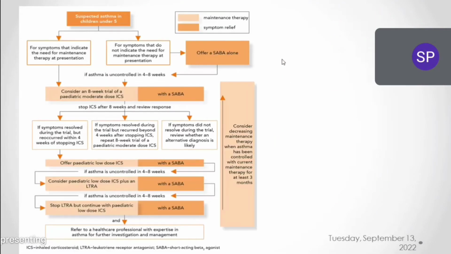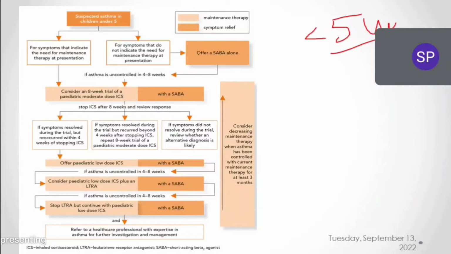Now you see, these guidelines are for patients who are less than 5 years. If anybody is having asthma and their age is less than 5 years, we have to follow these guidelines. In NICE guidelines we have three different strategies: one for adults, one for 5 to 16 years of patients, and one for less than 5 years of patients.